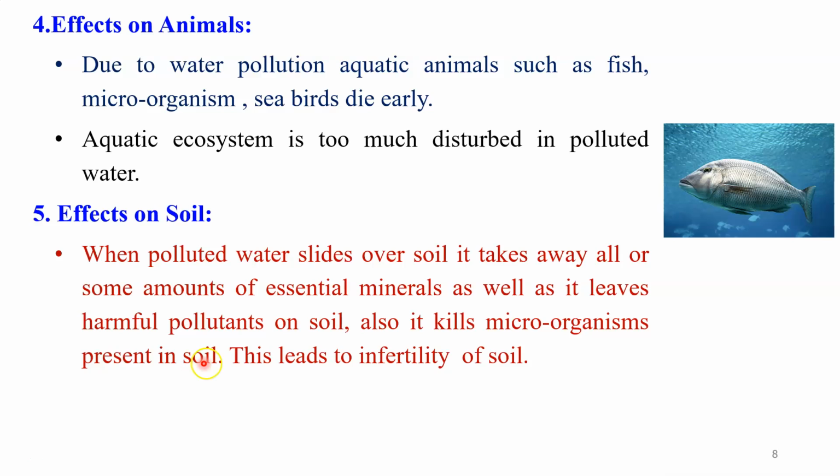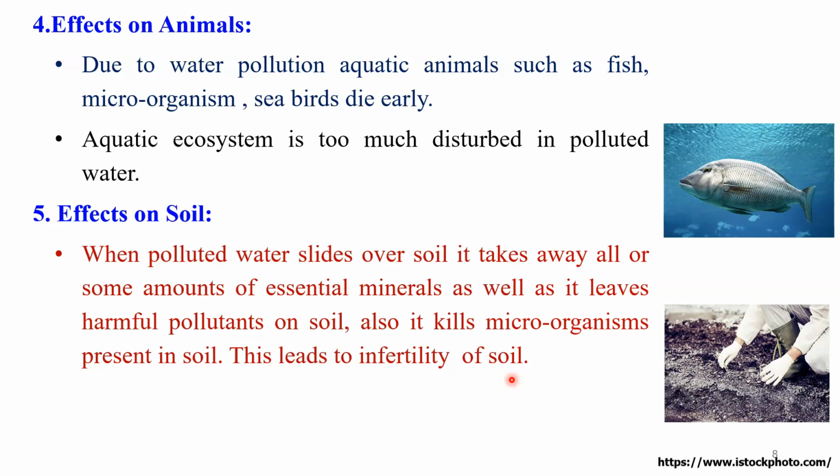But when, due to water pollution, these microorganisms die, it directly affects the process of recycling the soil fertility. This leads to the infertility of the soil. So this is a very important side effect of water pollution that we observe with respect to soil.